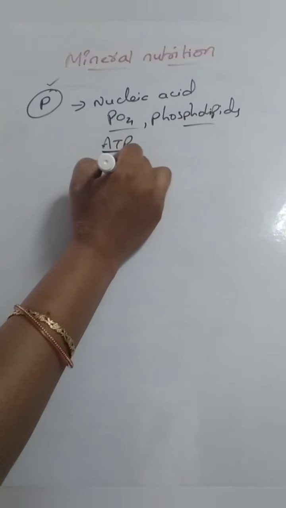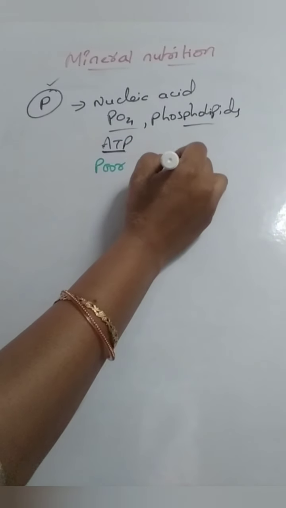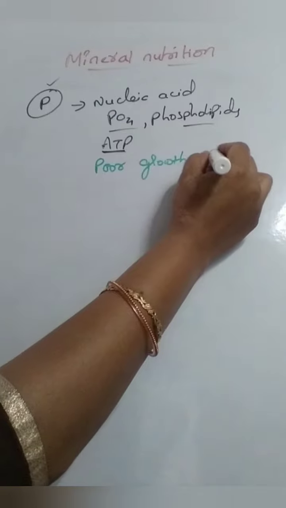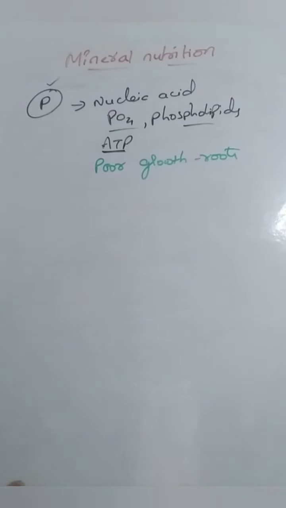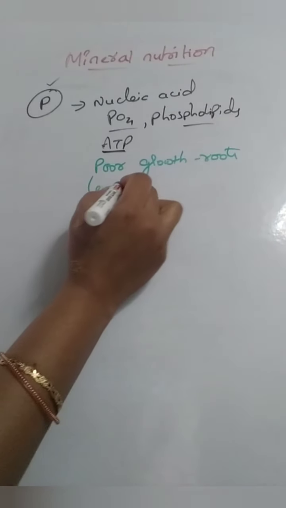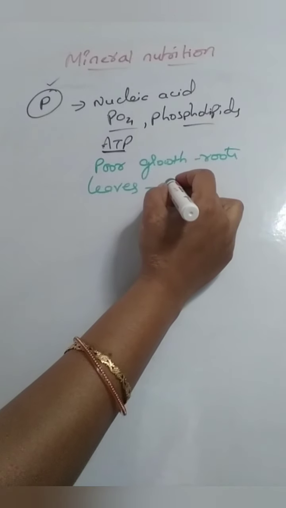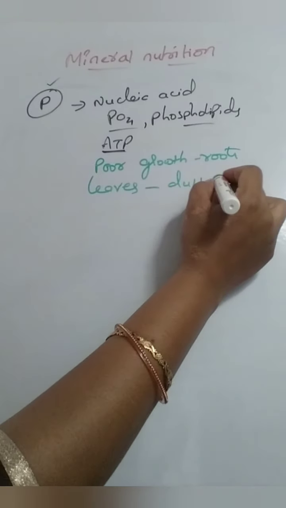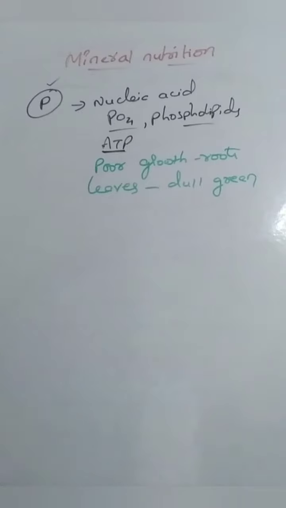If phosphorus becomes deficient, what happens? Poor growth takes place, especially in the roots. Leaves turn a dull green color.